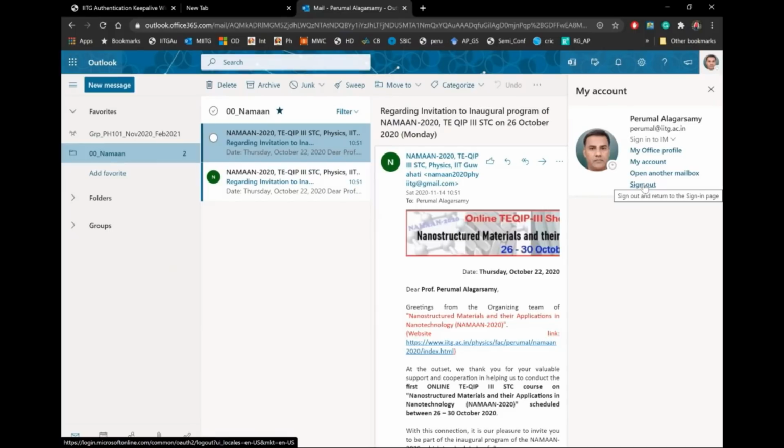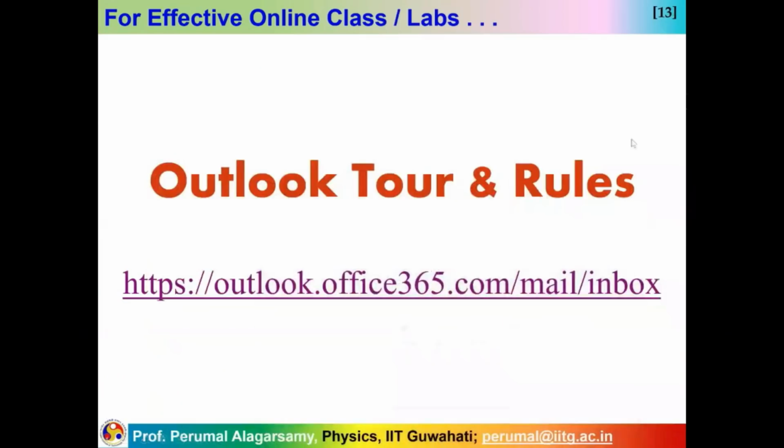So this is a very important step, setting rules and managing the day-to-day emails that are coming in. Otherwise, at one point you will have to search through so many emails and you may not be in a position to do that. So that is the important Outlook tool to check your email, and the rules that you can create for effective movement of your files. So that's the easy part. You can exercise it in your login and then you will be able to see that. By setting rules, you are not deleting any emails and therefore please do not worry that mail has gone somewhere.